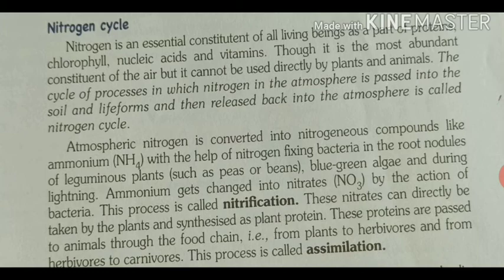Now, the second step we have is nitrogen assimilation. Plants absorb nitrates from the soil with water with the help of roots and convert them into plant proteins. The herbivorous animals eat green plants and convert the plant proteins into animal proteins. The herbivorous animals are then eaten by carnivorous animals. The process of conversion of inorganic nitrogen compounds into organic compounds that become a part of a living organism is called nitrogen assimilation.